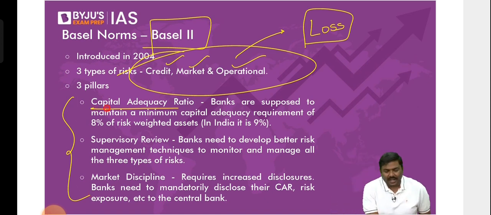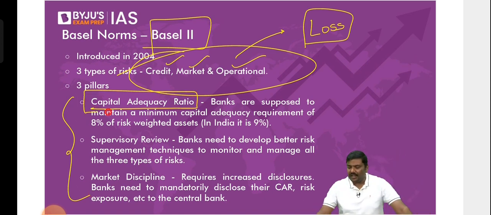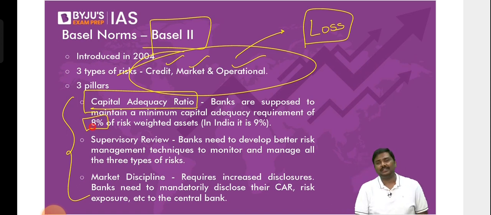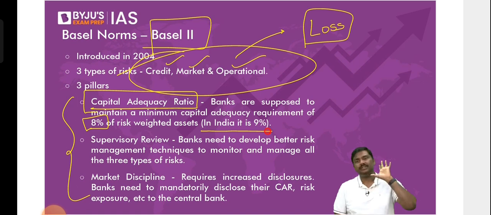First one, capital adequacy ratio, CAR. Under the first pillar, they say that the banks are facing a risk. In order to absorb the losses arising from the risk, maintain a capital adequacy ratio of 8%. And in India, it is in fact 9%. Why has RBI changed it?